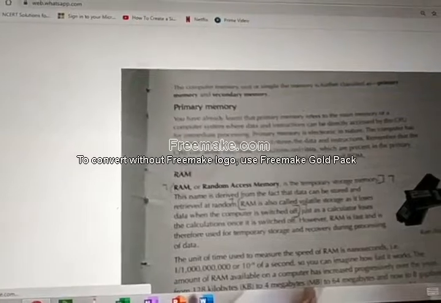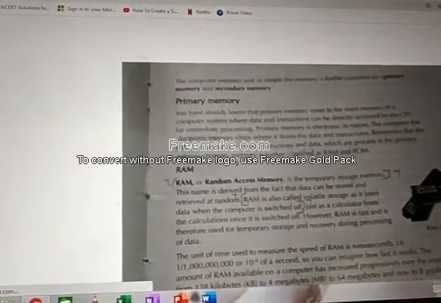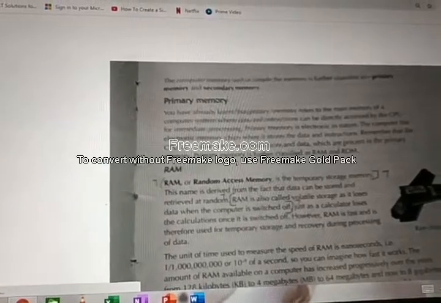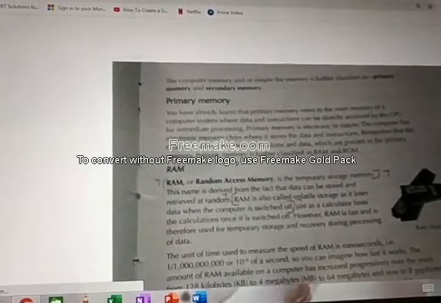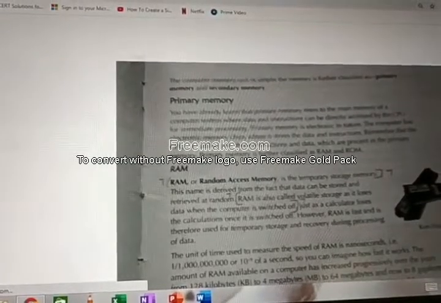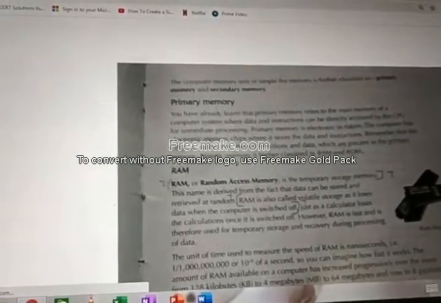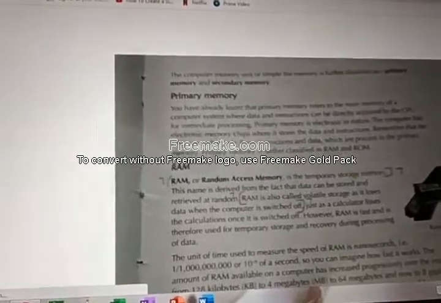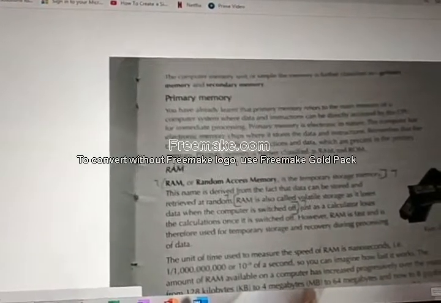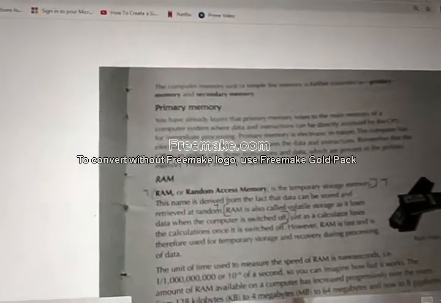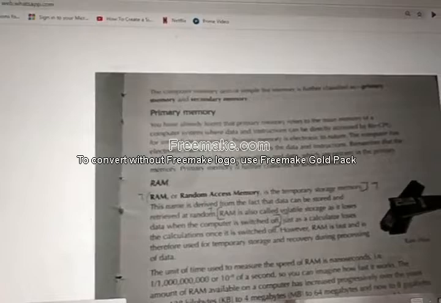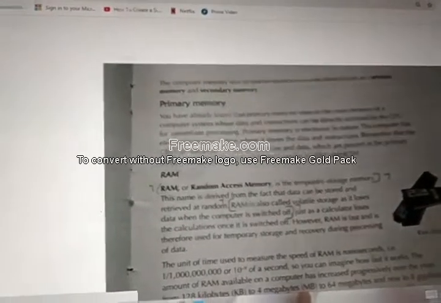Okay. Now we will see detailed about primary memory. Primary memory is known as the main memory of a computer, where data can be directly accessed by the processor for immediate processing. In computer you have something called processor, right? That processor processes data. What is the work of processor? It processes the information or processes the data.